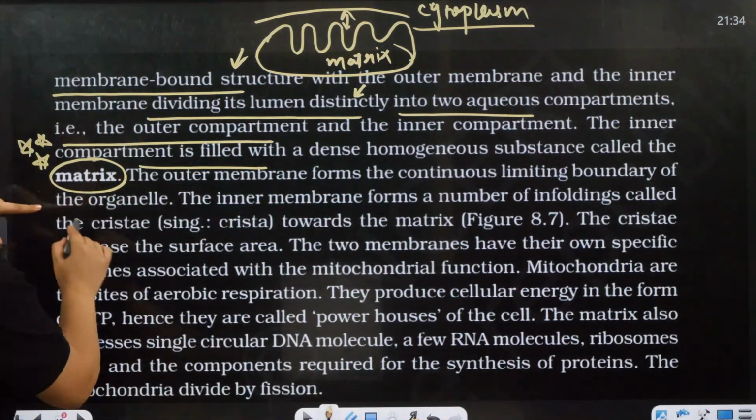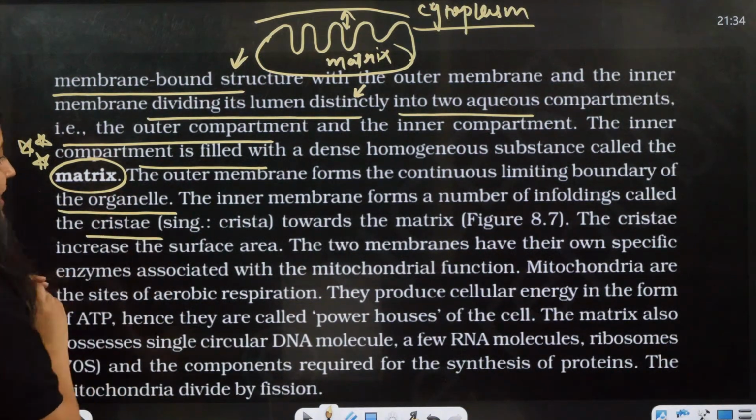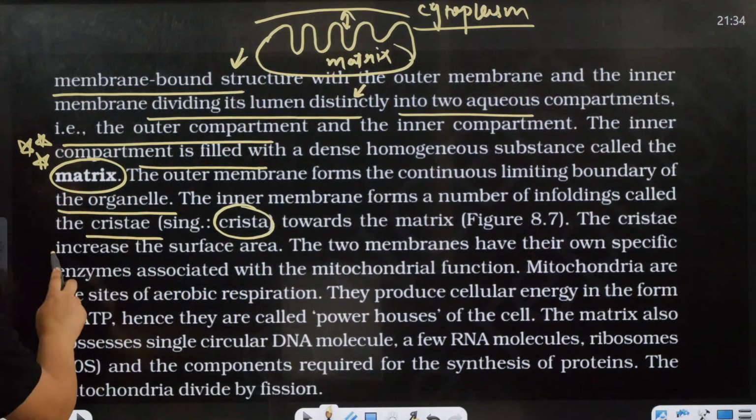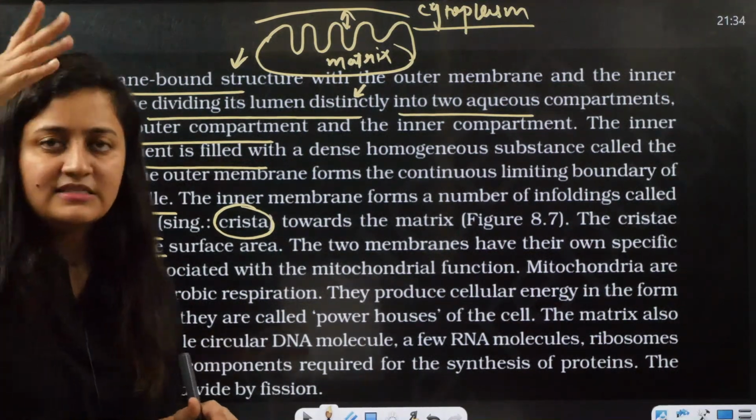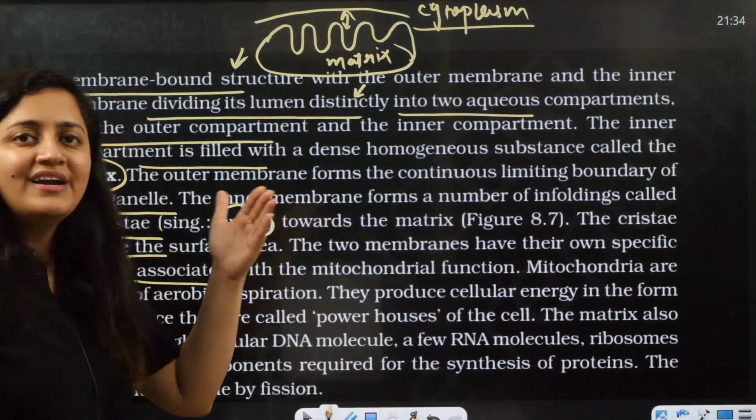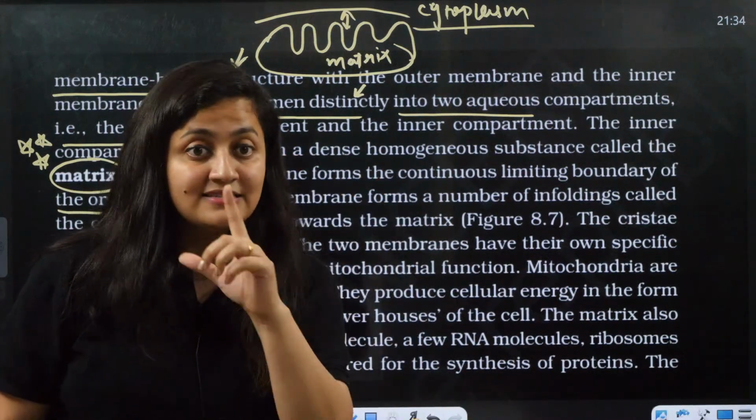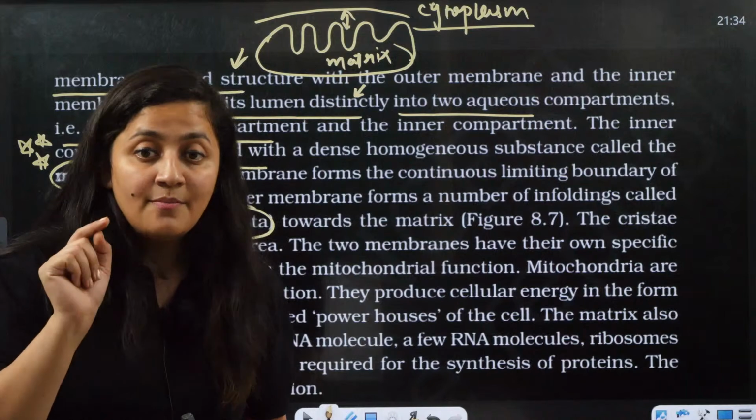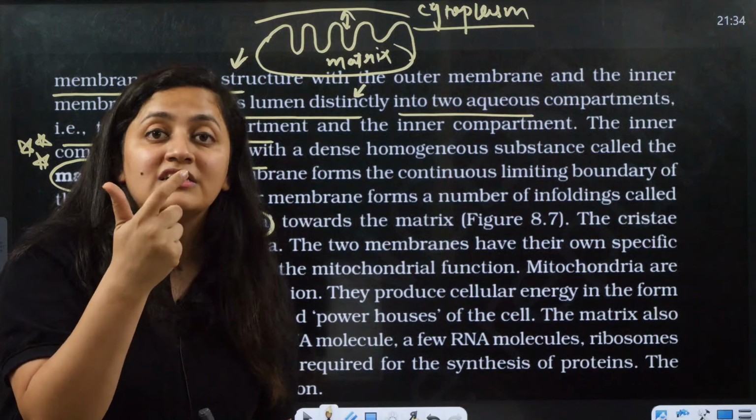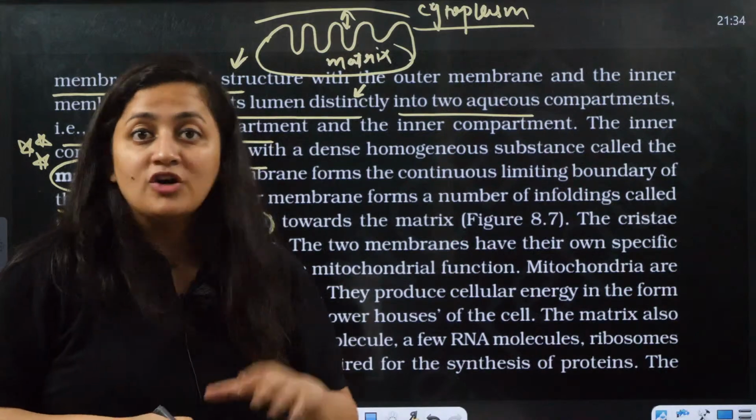and the outer membrane forms the continuous limiting boundary of the organelle. Clear? So the enfoldings are the cristae, singular crista. These cristae increase the surface area. Both the outer and inner membranes have different enzymes. It is the inner membrane which plays a role in ATP synthesis and electron transfer. It has the electron transport chain. It plays a role in ATP formation, not the outer membrane.